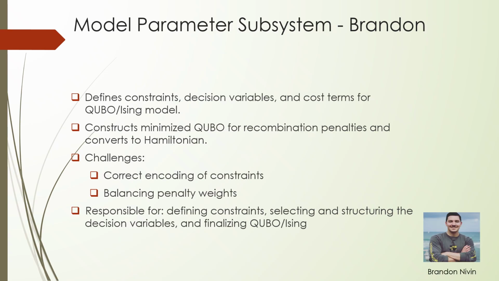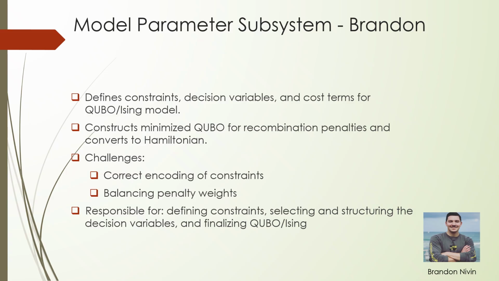Hello, Brandon again. On this slide, I will explain the model parameter subsystem, which is the component I'm responsible for in our project. The model parameter subsystem defines the mathematical structure of the QUBO and the corresponding Ising Hamiltonian. As shown here, this involves defining necessary constraints, determining decision variables, and constructing the cost terms that penalize recombination events and therefore allowing valid ARG structures. One of the main challenges listed here is the correct encoding of constraints.